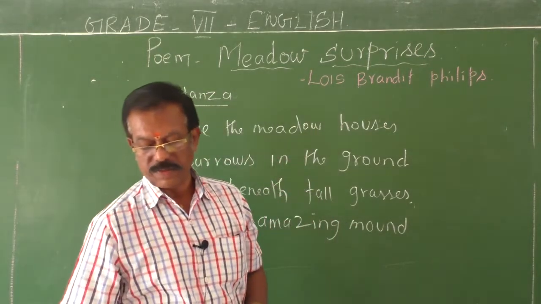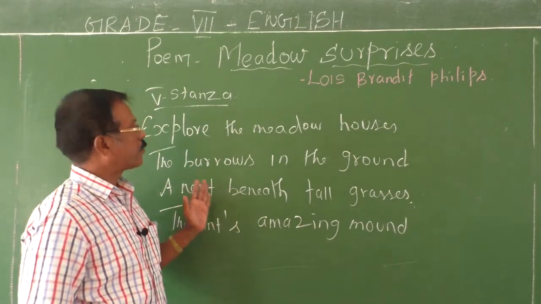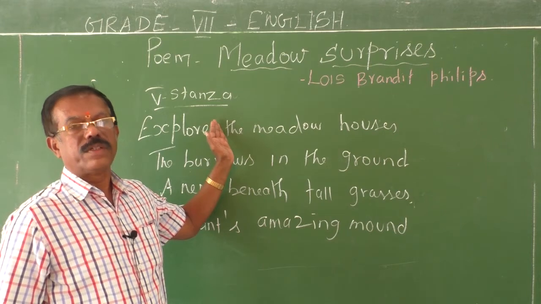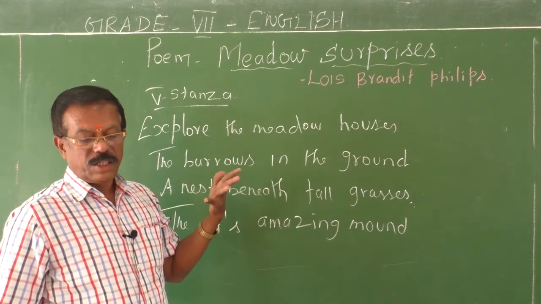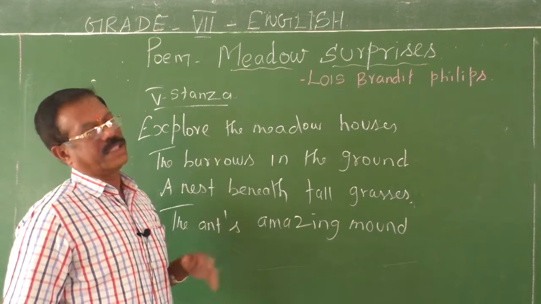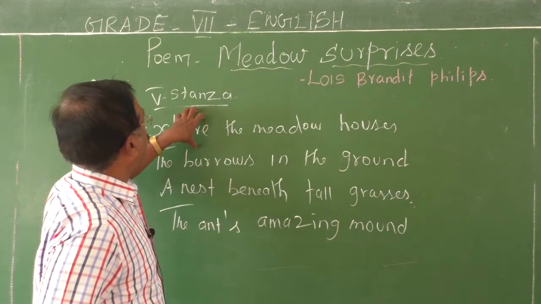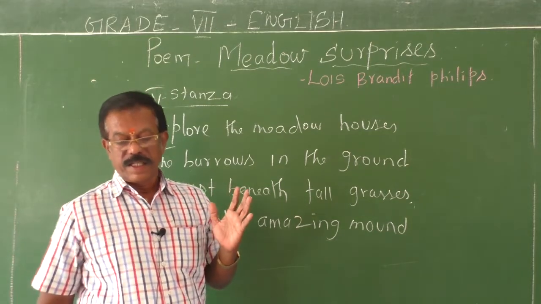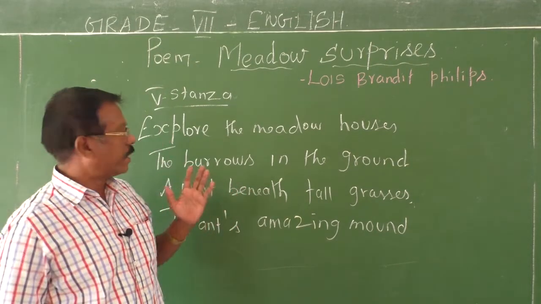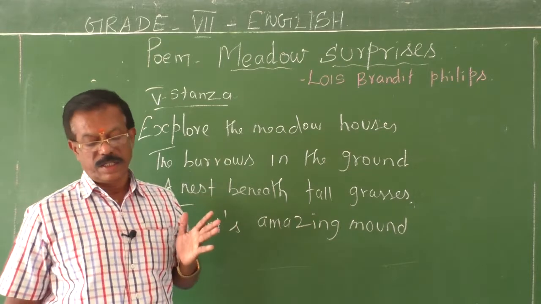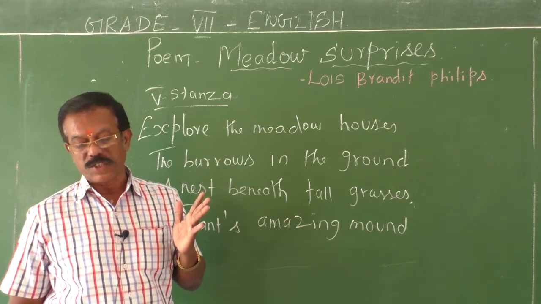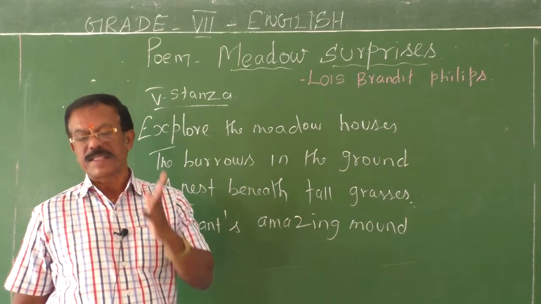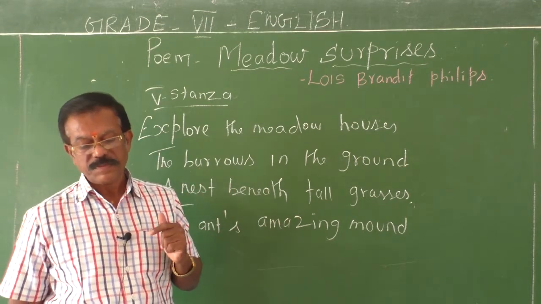Now let me explain the fifth stanza. If we go and explore the meadows, what can you come across? You can come across various houses. There are burrows in the ground. It's a dwelling place meant for smaller animals. These burrows are meant for smaller animals like rabbits.